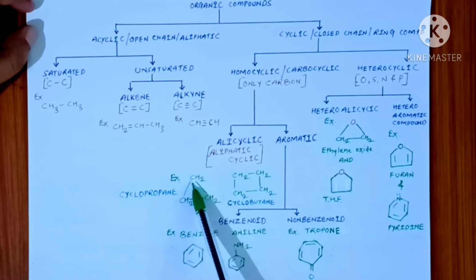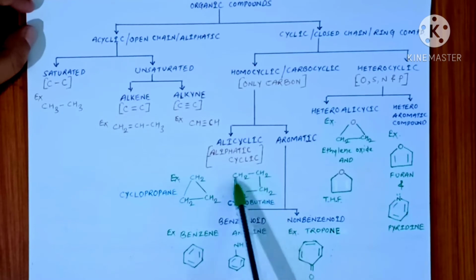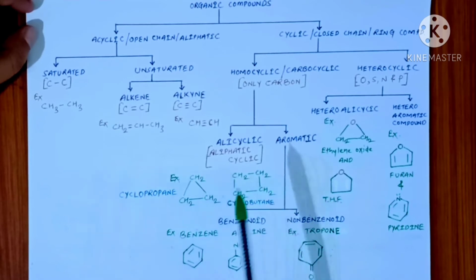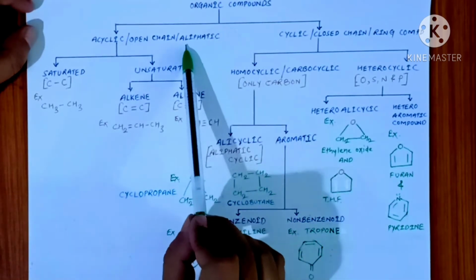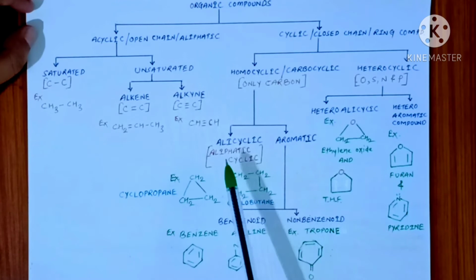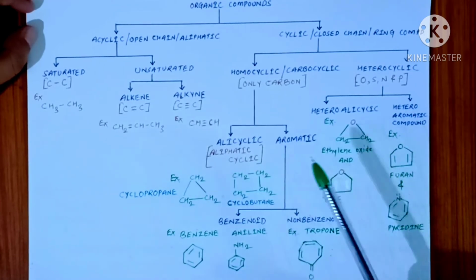For example, this is the structure of cyclopropane and another one is your cyclobutane. Here 4 carbons are there in the cycle. So these are alicyclic compounds, but these compounds resemble aliphatic compounds or open chain compounds in their properties. That's why they are called alicyclic compounds.